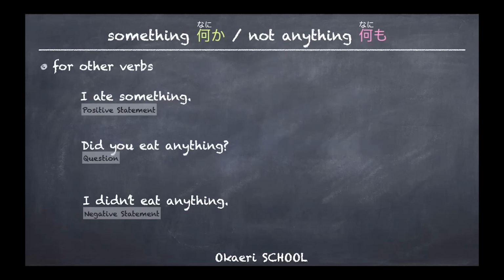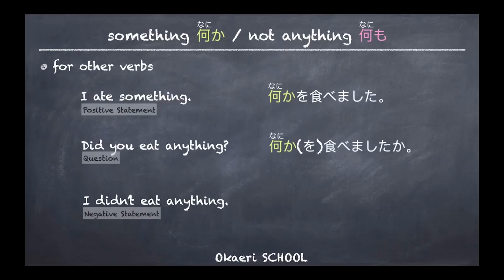Right, 何か and 何も. Of course, all the other verbs can also be used together with 何か and 何も. So, I ate something, for example, did you eat anything? I didn't eat anything. 何かを食べました。何か食べましたか？何も食べませんでした。So as long as you get used to those: for positive statements and questions, we use 何か as something. And for the negative form, we usually use 何も.